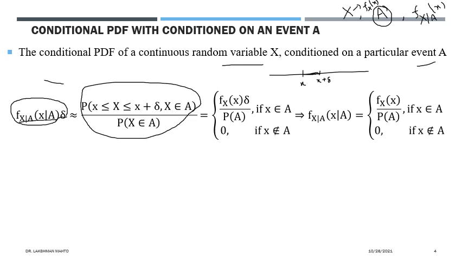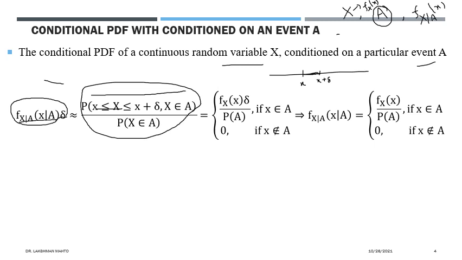Now further, X is a given random variable with density f. So we can easily express this probability in terms of the density of X. We can divide this conditional probability into two scenarios. One scenario is the joint occurrence of X and A. If there is a common part, that means X is taken from this interval and X is also coming from A, then this joint probability would be non-zero.